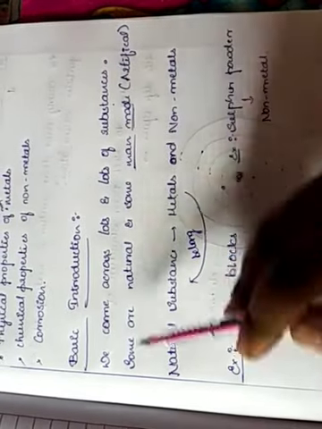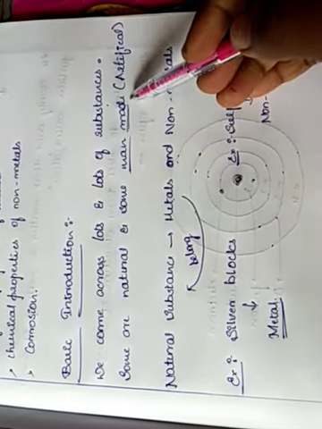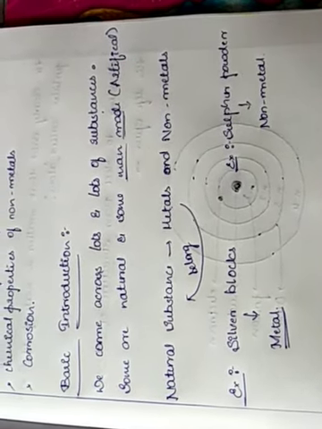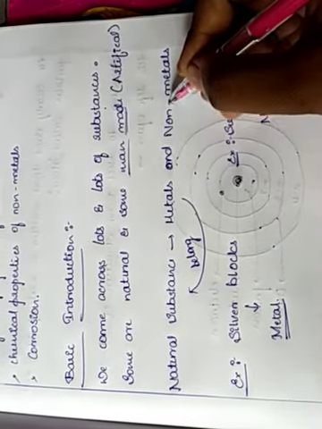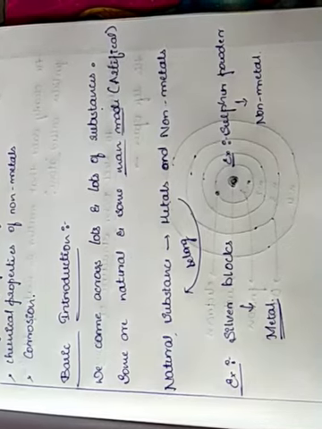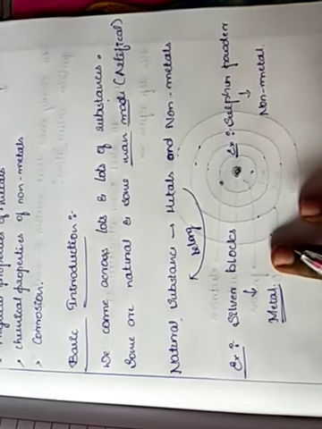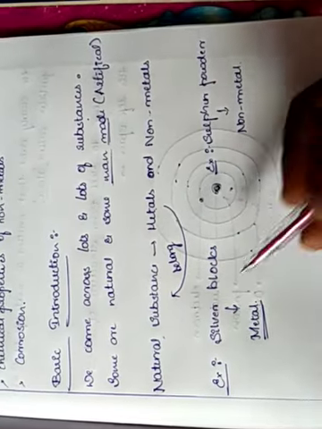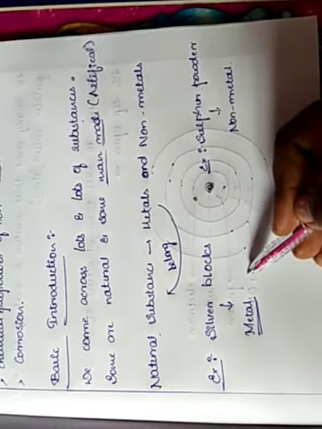Some substances are natural and some are man-made, that is artificial also may be there. Metals and non-metals belong to natural substances. Here I have taken some examples, firstly silver blocks, which is a metal.